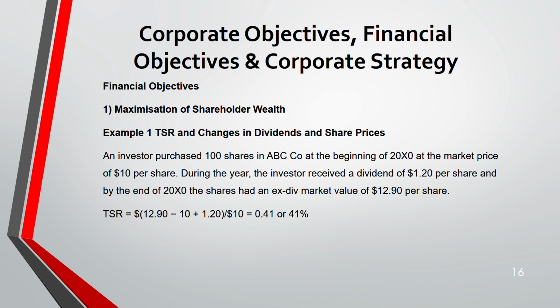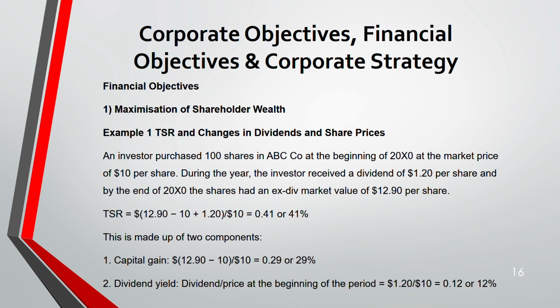There is another way of calculating this TSR, this 41%. Since we know it is made of two components, first is capital gain, second is dividend. Capital gain means because share price changed from 10 to 12.9, so first is that gain. How do we calculate that percentage? It is simply the new minus old divided by old. So 12.9 minus 10 divided by 10, which is 29%.